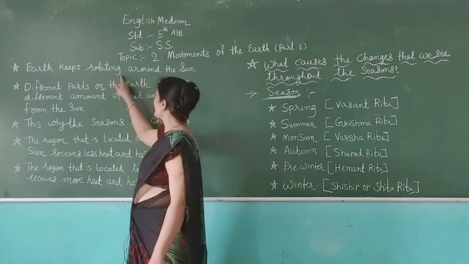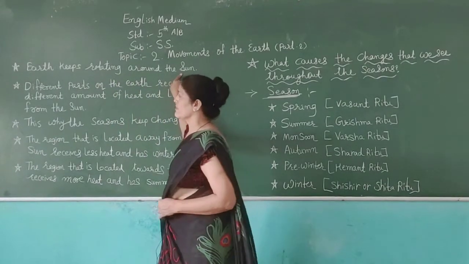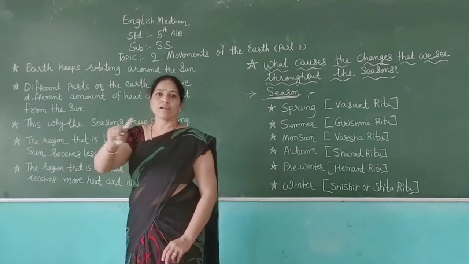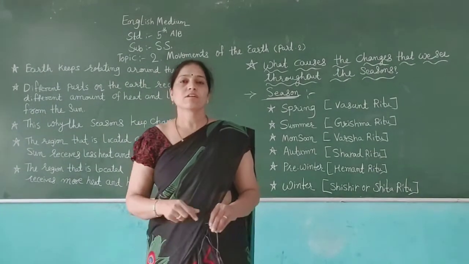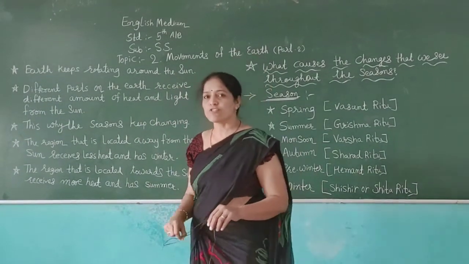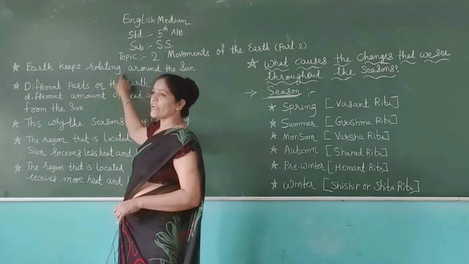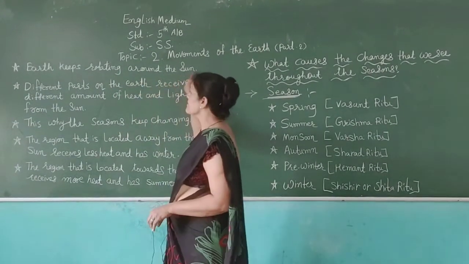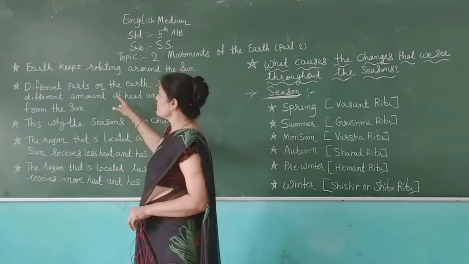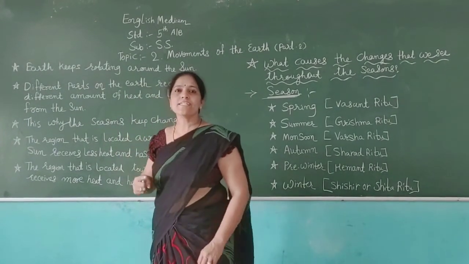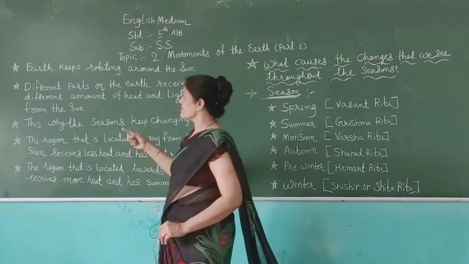Earth keeps rotating around the sun. I taught you about rotation and revolution. When the earth moves around the sun, it is called revolution. And when the earth rotates on its axis, it is called rotation.